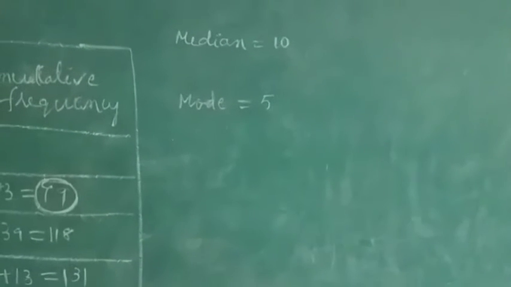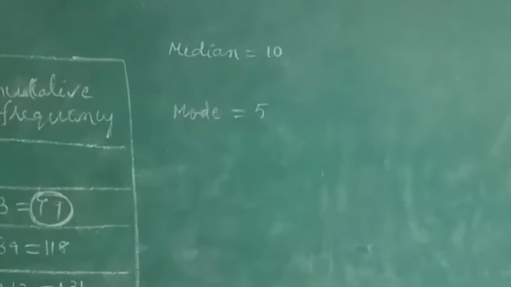Now I would like to explain the 8th one. What is the 8th one?